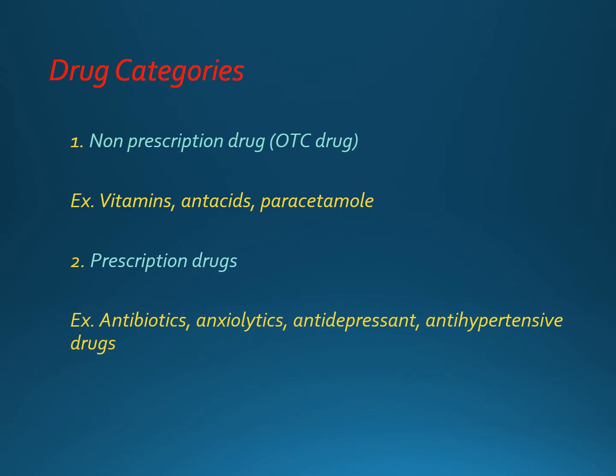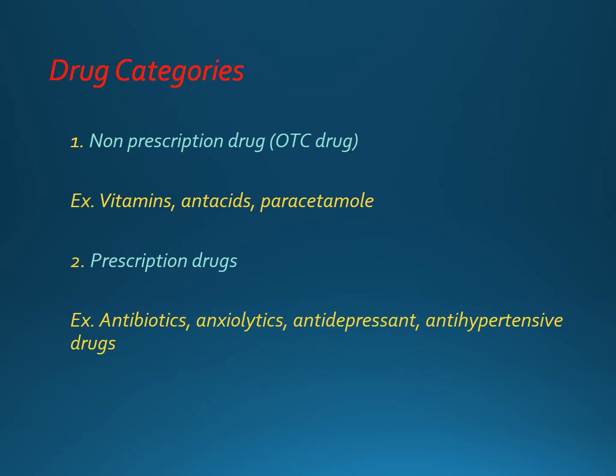Second category is the prescription drugs. Here it comes that such type of drugs are to be compulsorily taken with prescription of the prescribing physician, and such type of drugs include antibiotics or anxiolytics, antidepressants, antihypertensive drugs, where there can be dependence on the drug also.